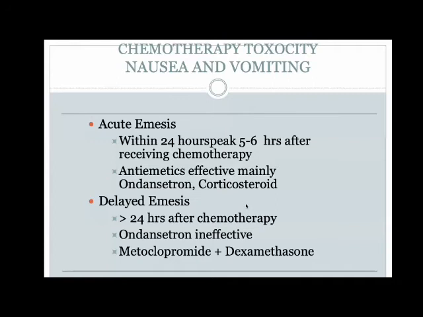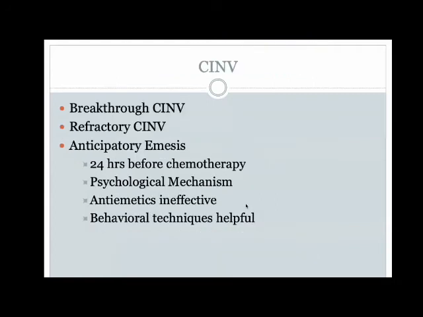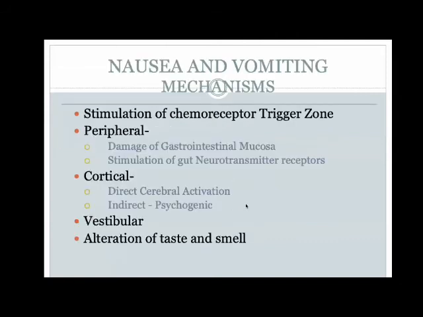Then there is delayed emesis, which happens post 24 hours of giving chemotherapy. Breakthrough CINV, that is breakthrough chemotherapy-induced nausea and vomiting, happens in spite of giving prophylaxis in subsequent cycles of chemotherapy. And there is also anticipatory emesis, where, even before the chemotherapy is administered, the patient has psychologically developed a mechanism where just by looking at the action of initiating chemotherapy, the child tends to vomit.